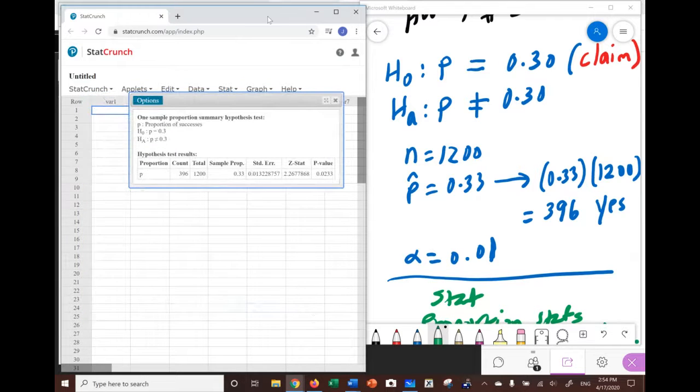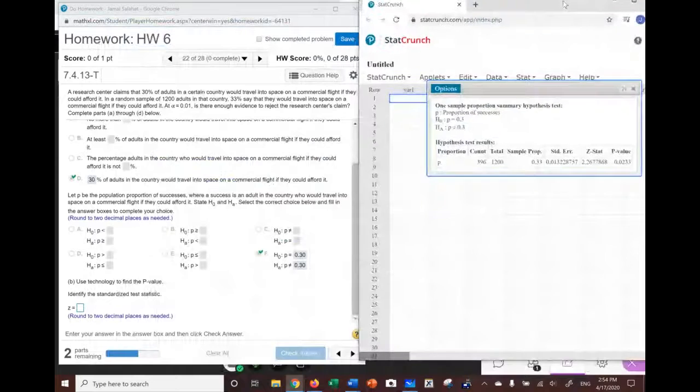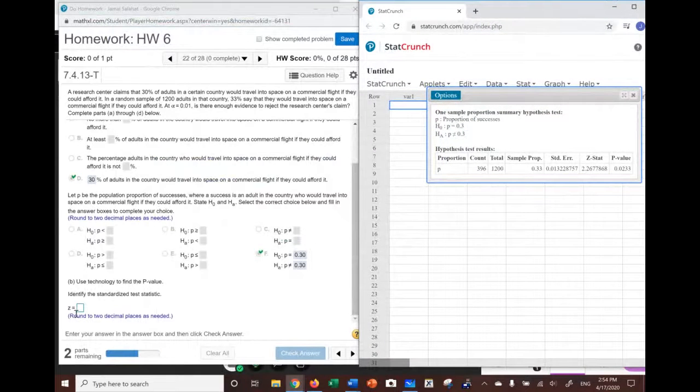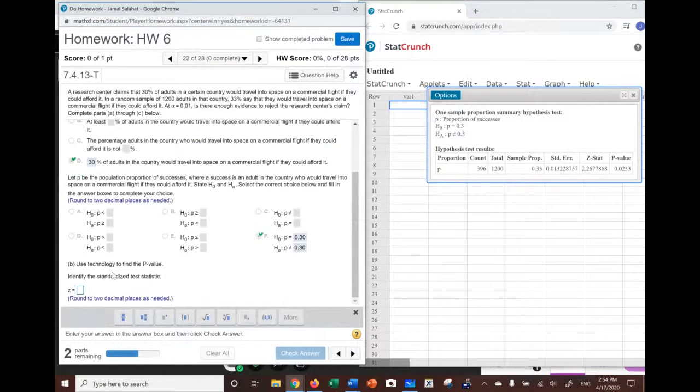We hit compute. They didn't ask for the Z critical, but the standardized test statistic. So the Z statistic is 2.27, with two decimal places.